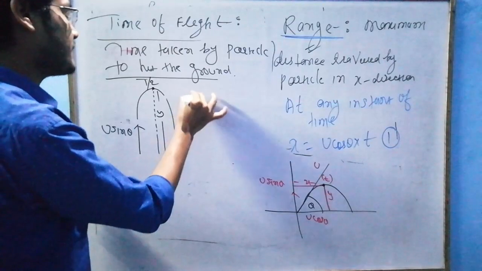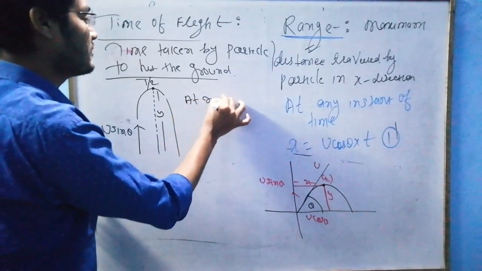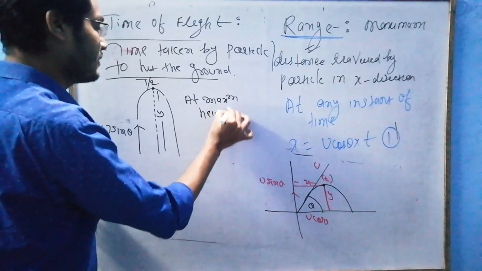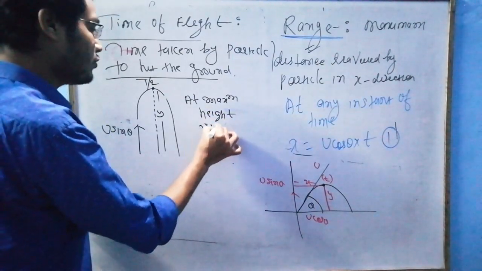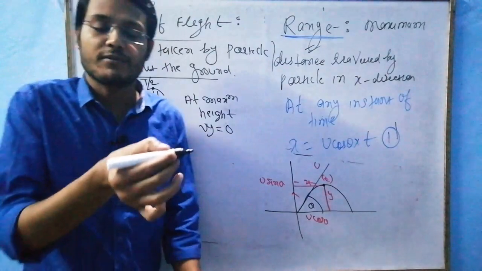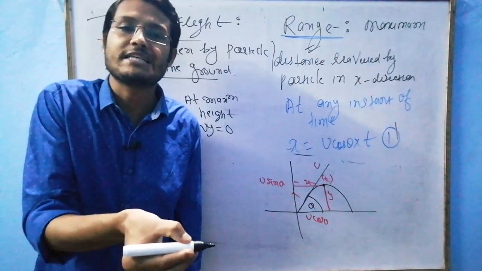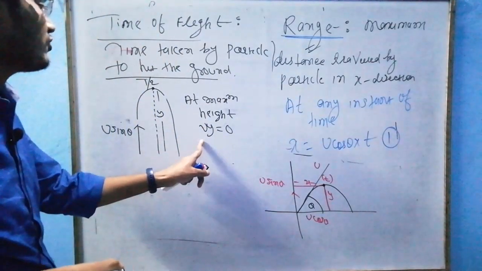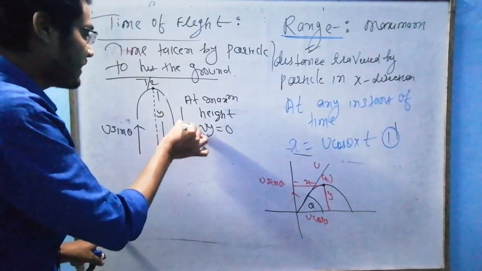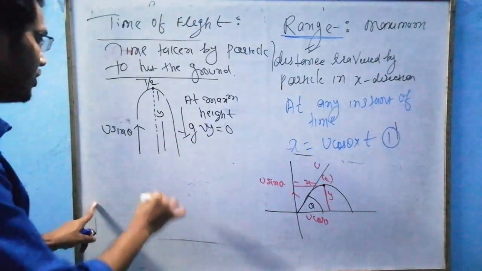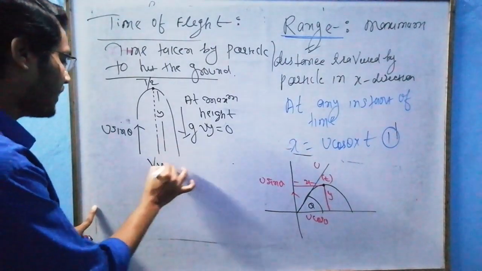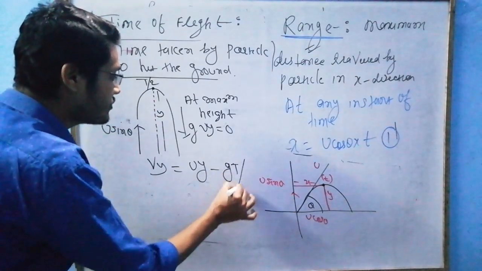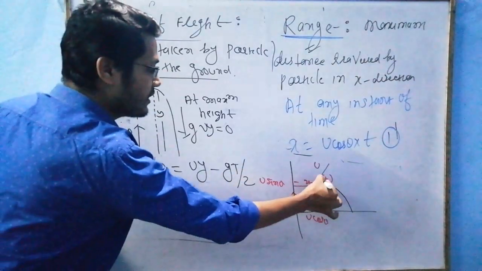So at maximum height, sir, my Vy is 0 or no? We know if a particle is thrown with some initial velocity, at maximum height my final velocity is 0 because gravity is acting downward. So I can apply this equation: Vy is equal to Uy minus g t/2, because this is my half.